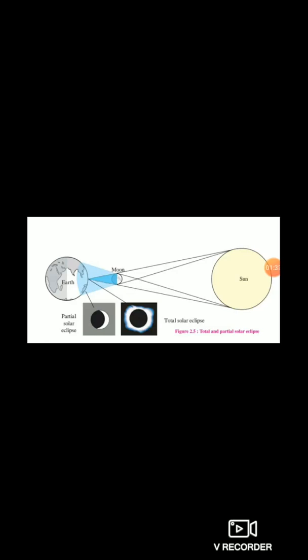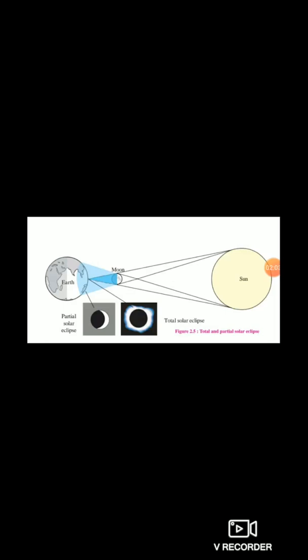This condition is known as total solar eclipse. What is total solar eclipse? The central portion of the shadow is darker because of the moon's shadow, and the sun is not visible at all. This condition is known as total solar eclipse.